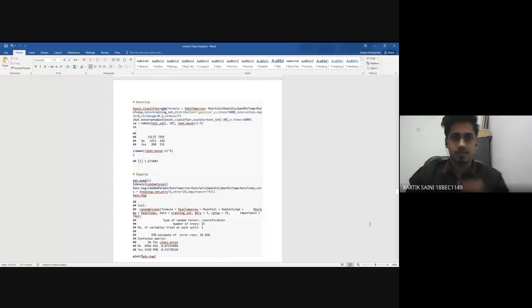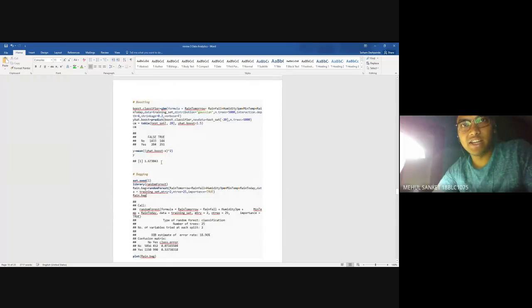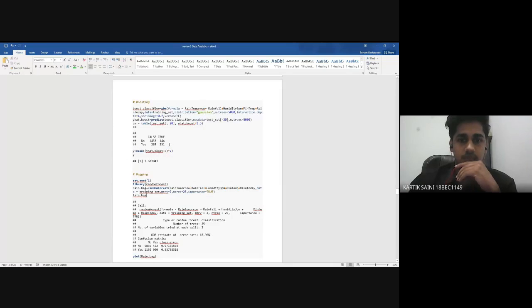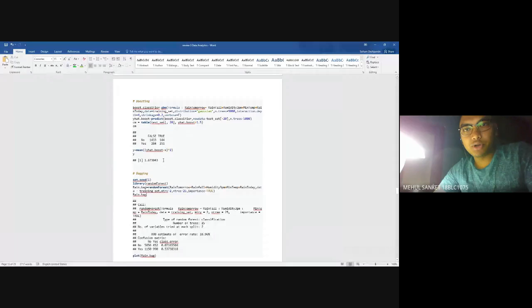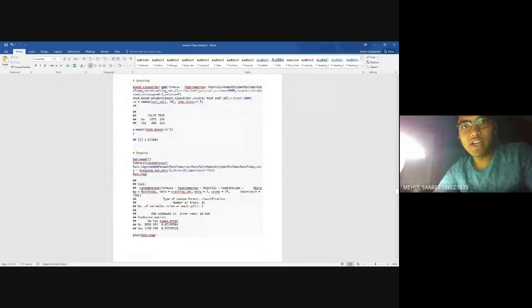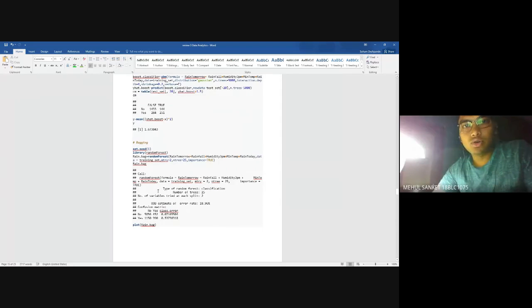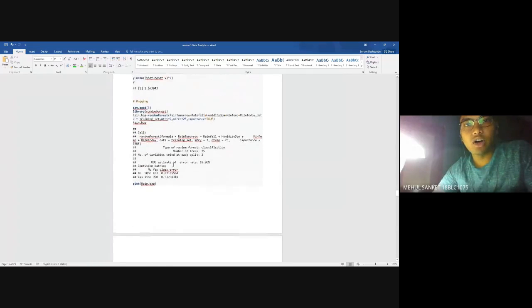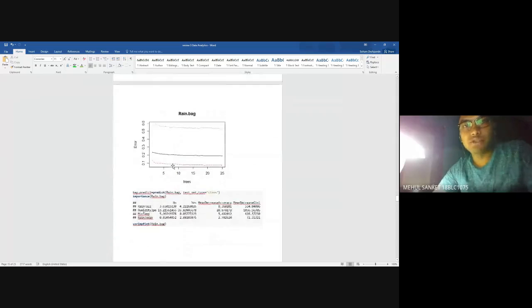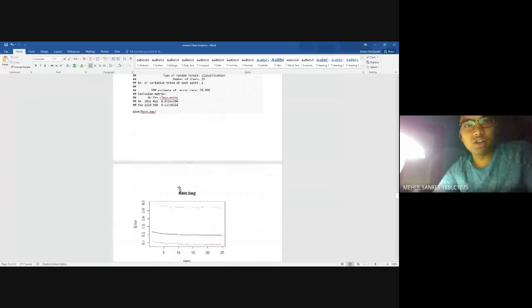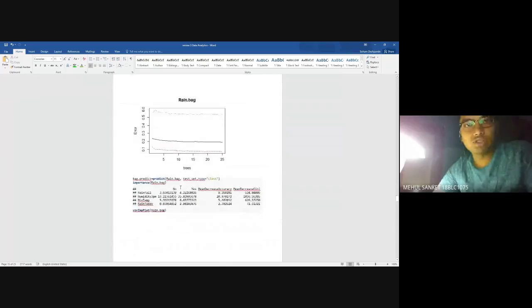So I have set the number of trees here. In the bagging process, I initially set the number of trees to 25, and as Karthik said, the rain tomorrow is dependent on all those factors given below. The number of variables tried at each split is 2. After this, I plotted the confusion matrix and various graphs, and the accuracy I got was not optimal.